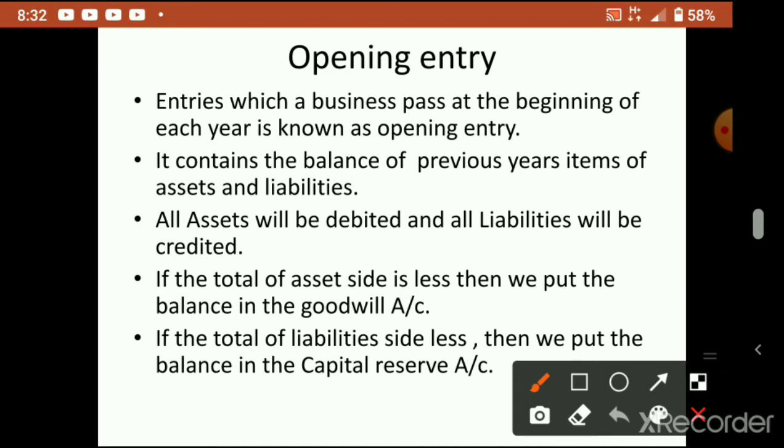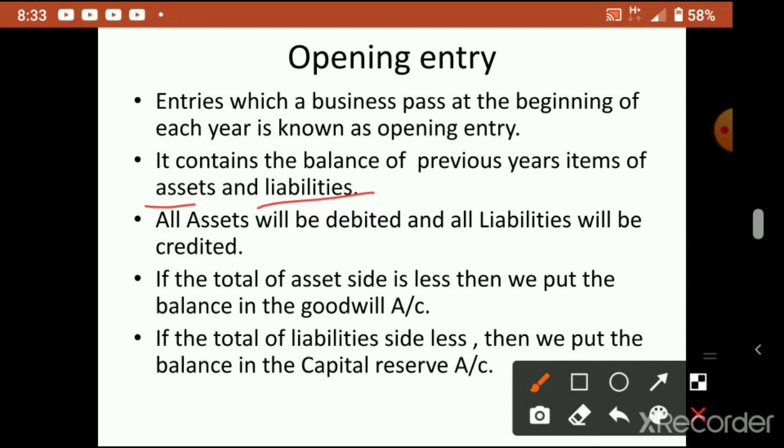So in the opening entry, what we have to pass is regarding the remaining items, whatever is left out at the end of the year, of assets and liabilities, because all other expenditures and incomes we close out in the profit and loss account. All other accounts will close, but we cannot close assets and liabilities, because assets are the properties of the business. We cannot consume them within 1 year. They will be there for a long period of time.